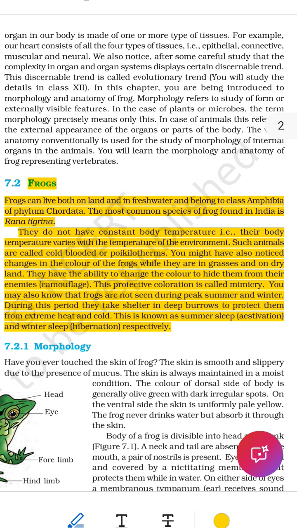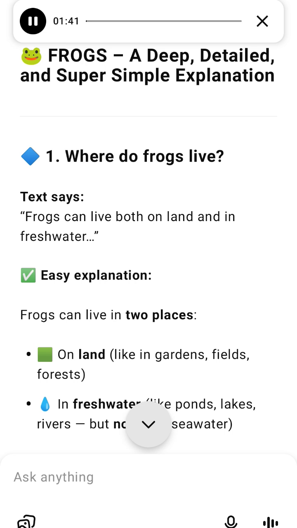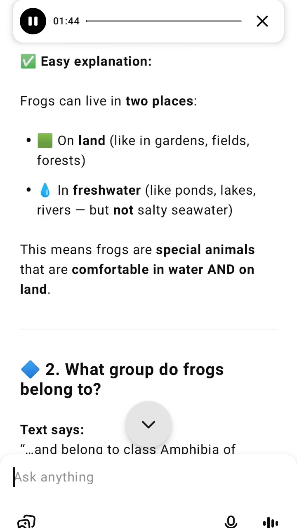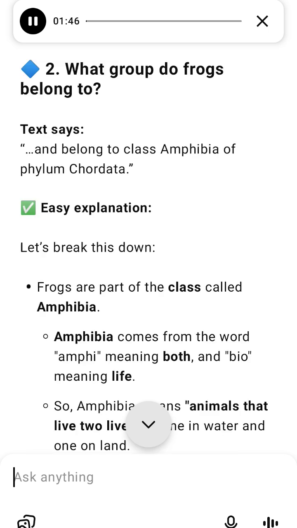2. What type of animal is a frog? Frogs belong to amphibians, phylum Chordata, animals with a backbone. This means frogs are vertebrates. They have a backbone and can survive in both water and land. 3. Common Indian frog. The most common frog in India is called Rana tigrina. Its updated name is Hoplobatrachus tigerinus. If you see a large greenish frog in India, it is likely Rana tigrina.